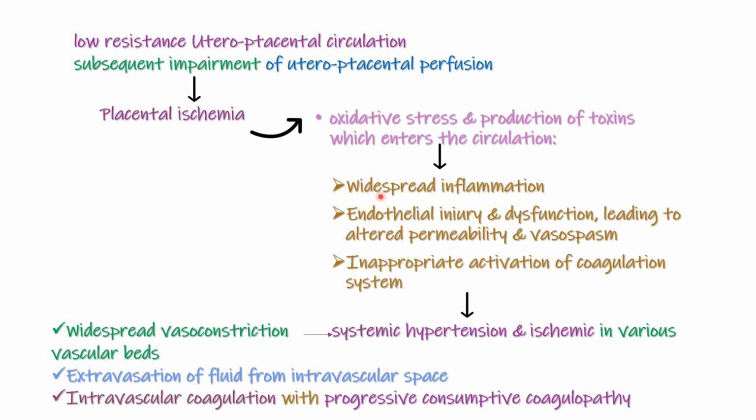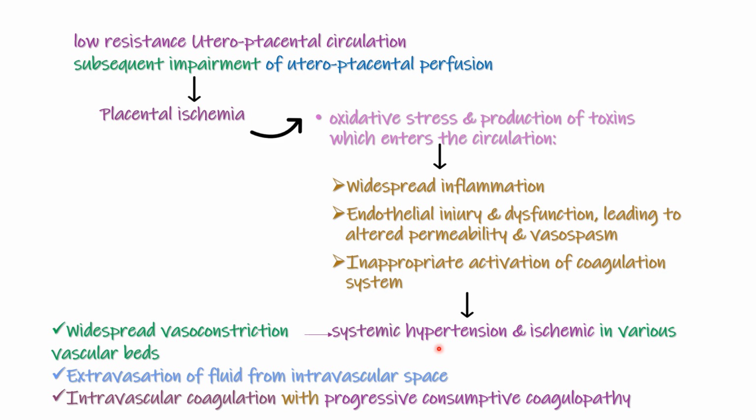This widespread inflammation will also increase the permeability and also lead to widespread vasoconstriction, which will lead to systemic hypertension and ischemia in various vascular beds, including the liver, and through that you're going to have elevated liver enzymes. In addition to that, because of inappropriate activation of the coagulation system, as previously mentioned, you're going to have low platelets.